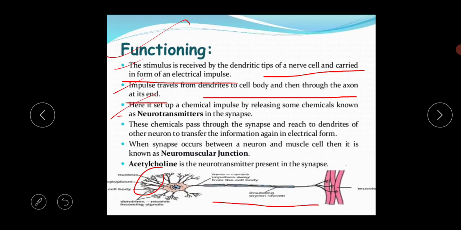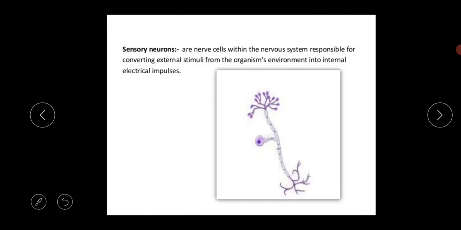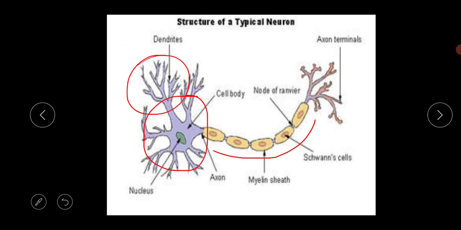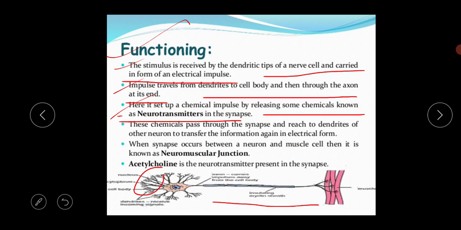The next step sets up a chemical impulse by releasing chemicals known as neurotransmitters in the synapse. Just look at the structure. Here some knob-like structures are there. These structures are also called the axon terminals, and these axon terminals secrete the neurotransmitter. This is a chemical product which promotes this activity properly. This neurotransmitter is present in the synapse region.